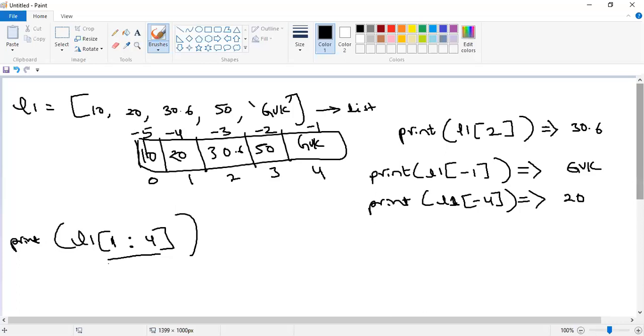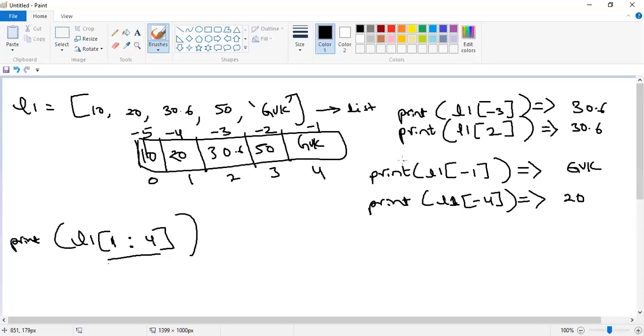Of course, you can use even a negative index. Suppose I write print of L1 of minus 3. What will it display? Of course, it will display 30.6. You can use either positive indexes or negative indexes. It is left up to you.